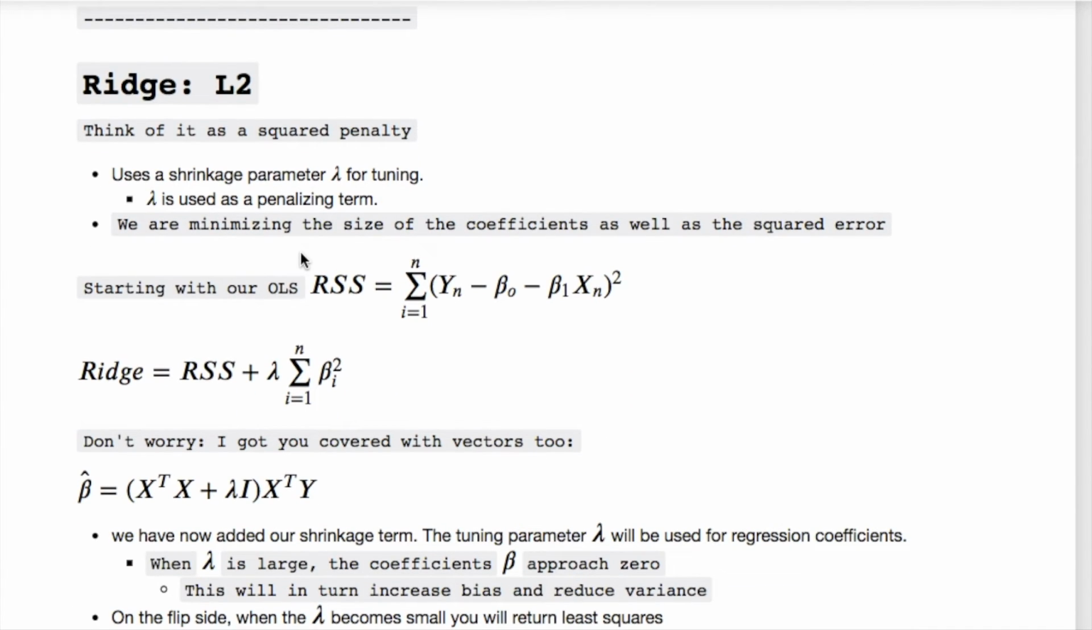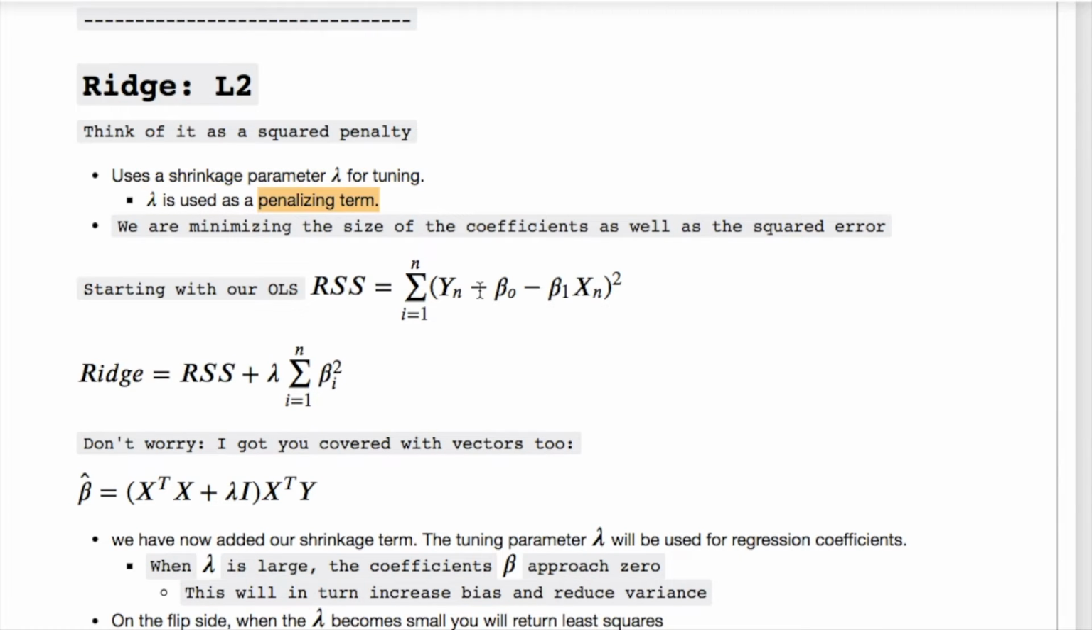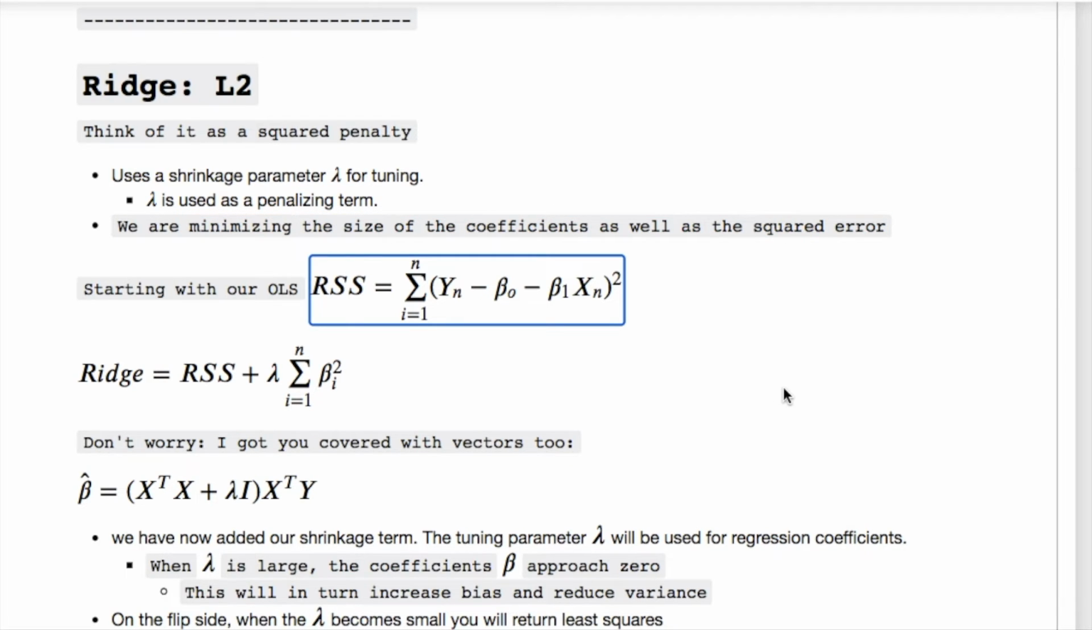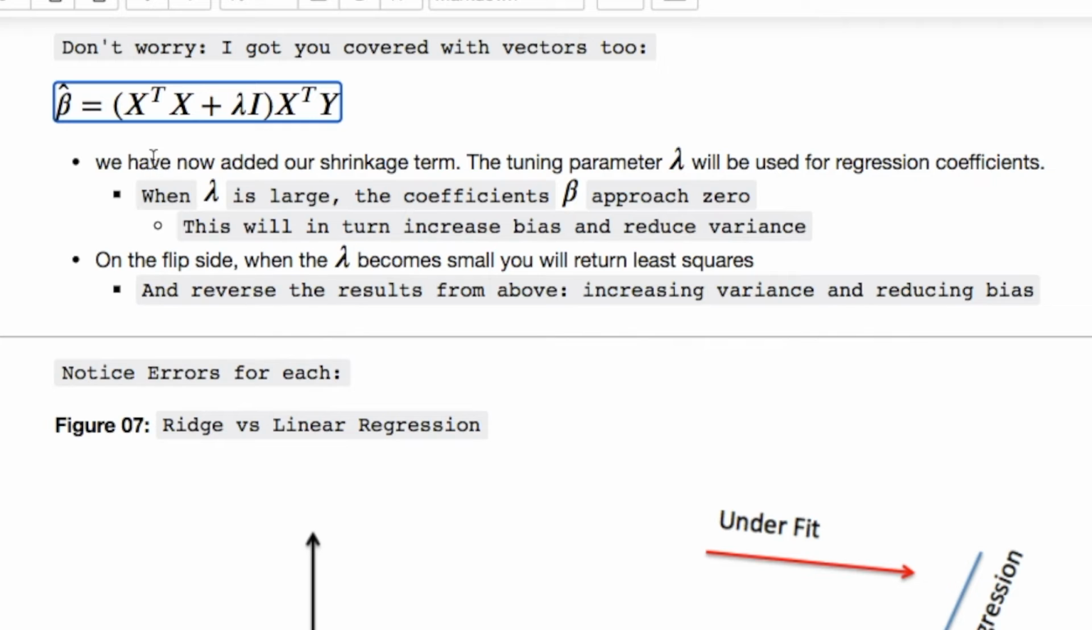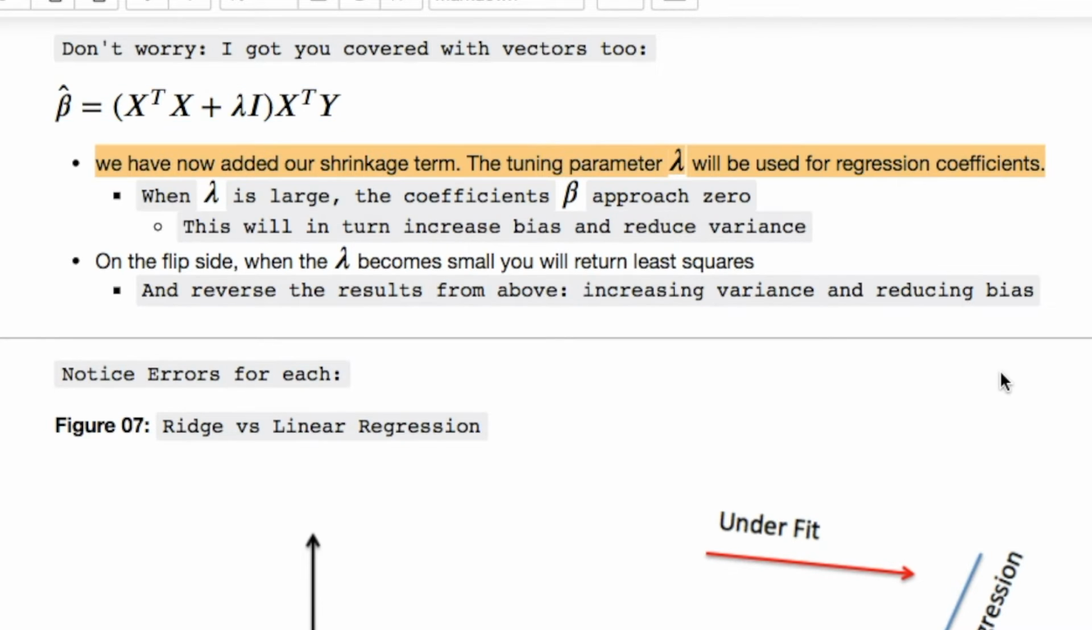Remember, ridge is your L2 norm or error that you'll see. It's just a squared penalty term. It's used for shrinking. We're trying to minimize the coefficients for our standard error. We take the same thing we had above, which is in turn our residual sum of squares, and we add that term on. Don't worry, I got you covered if you want your vector stuff, but just look at this. We now added our shrinkage term to the tuning parameter, okay, which is used for our regression coefficients.